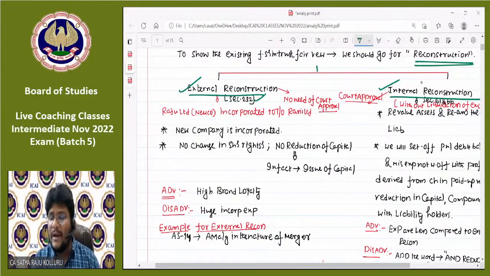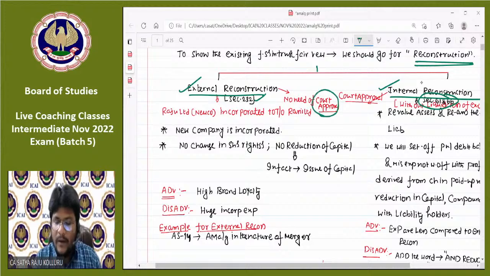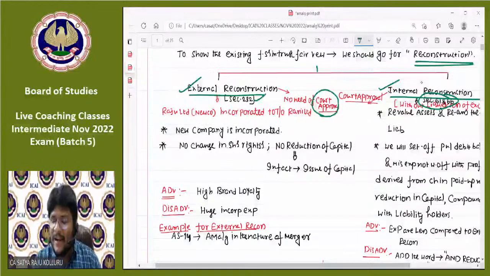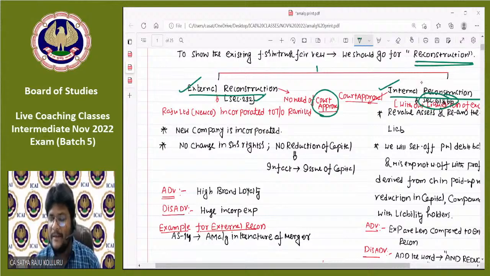So then what about internal reconstruction, sir? Which sections are dealing with internal reconstruction? As you observe, I clearly wrote here Section 61 and Section 66 of Companies Act 2013 are dealing with internal reconstruction. Sir, in external reconstruction, there is no need of court approval. But in case of internal reconstruction, court approval is mandatory.